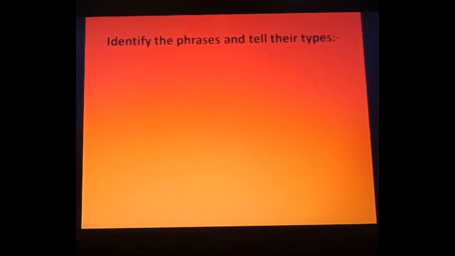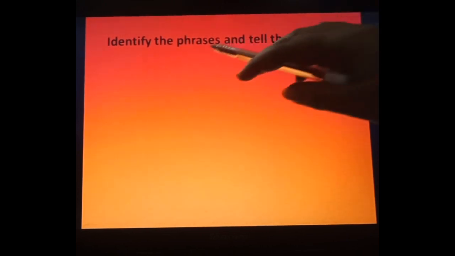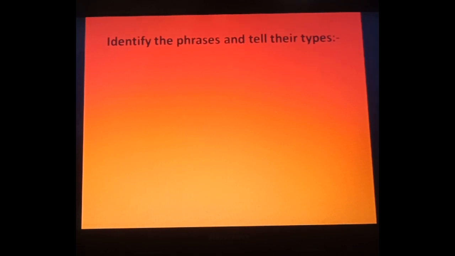Okay, now just see in the next exercise. Now you have to identify the phrases and tell their types. First of all, after reading the question, we have to keep in mind that a phrase is a part of a sentence, and in that, a verb will not be included. Next thing, tell their types. How many types? There are 3 types: adjective, adverb, and then noun.